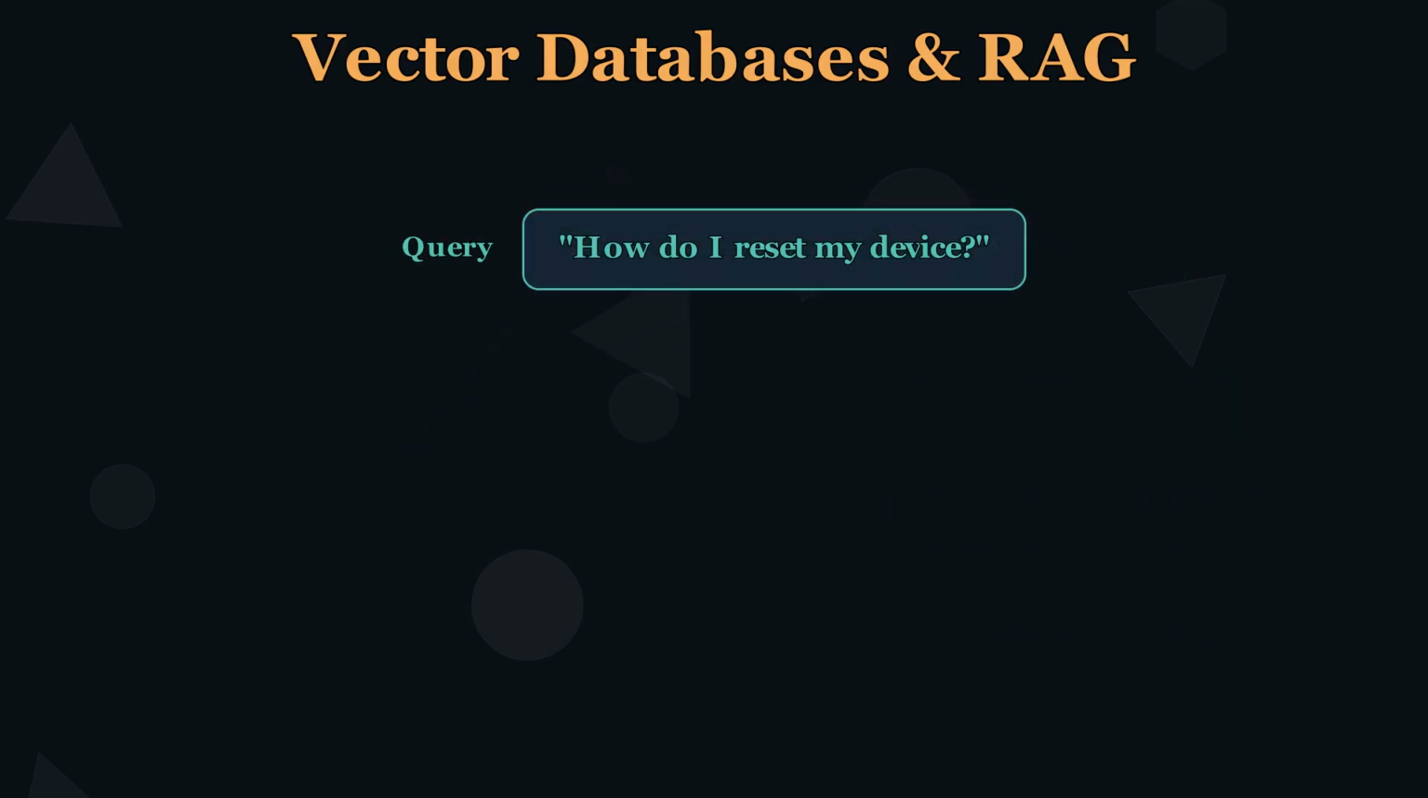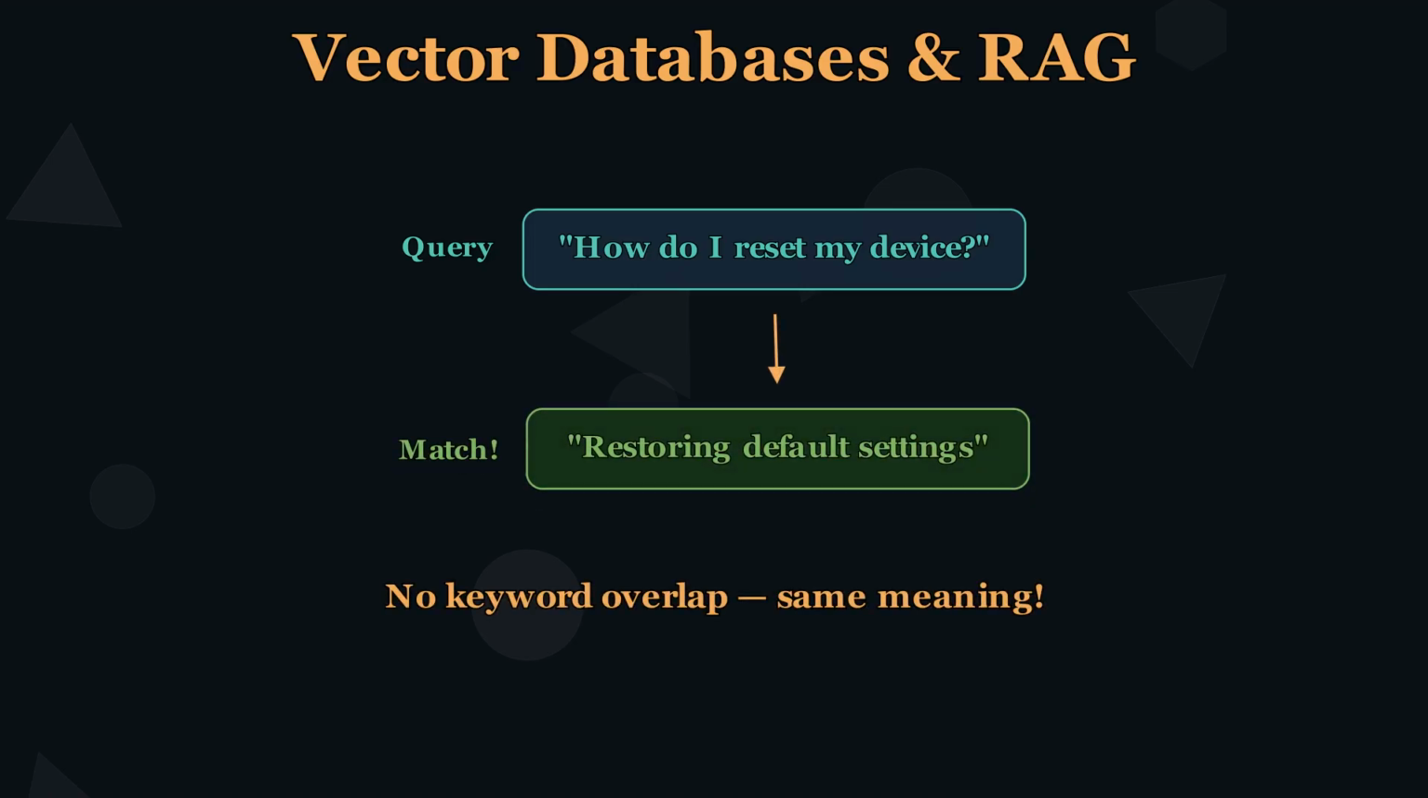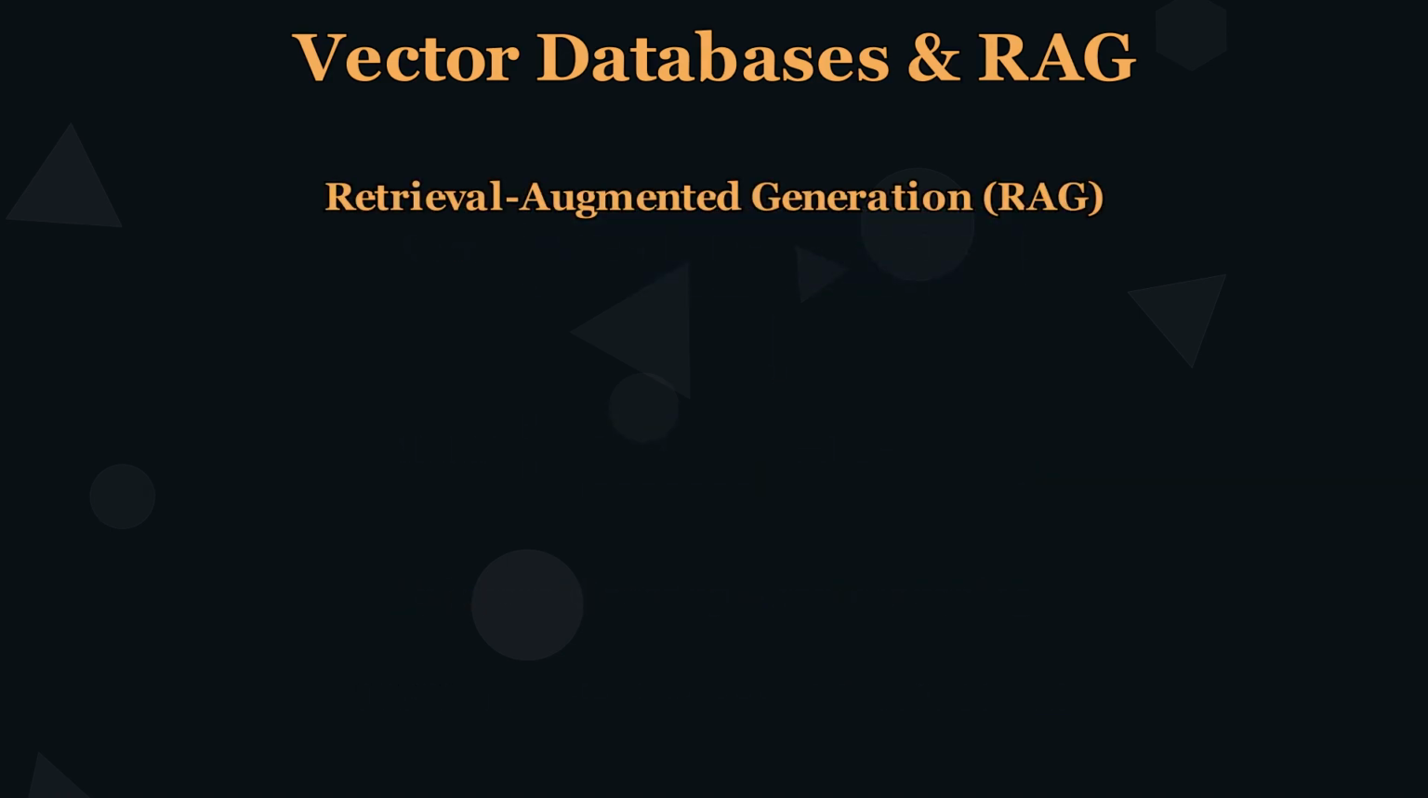A user asks, how do I reset my device? Traditional keyword search finds nothing, but semantic search using embeddings finds restoring default settings. Zero keyword overlap, same meaning. To search billions of vectors quickly, algorithms like HNSW build multi-layer navigation graphs, enabling search in O of log n. This is the foundation of RAG, Retrieval Augmented Generation.